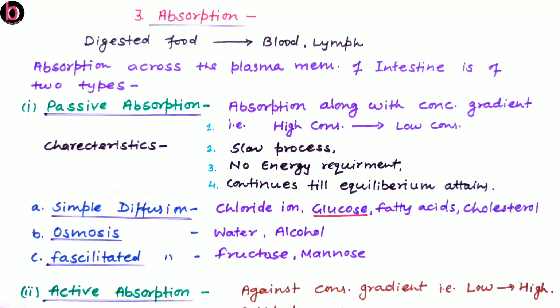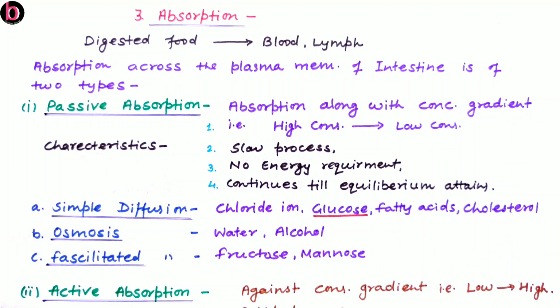Passive absorption is further categorized into three: simple diffusion, osmosis, as well as facilitated diffusion. In simple diffusion, this is about movement of substances simply, without any kind of membrane, from higher concentration to lower concentration, and this is for chloride ions, glucose, fatty acids, cholesterol.